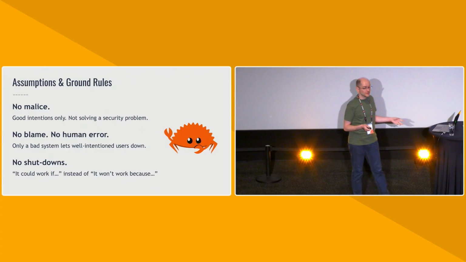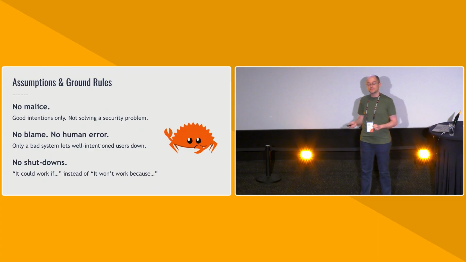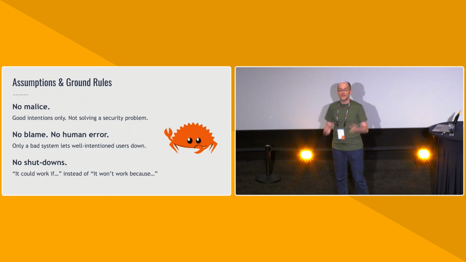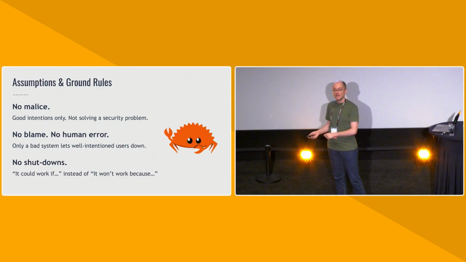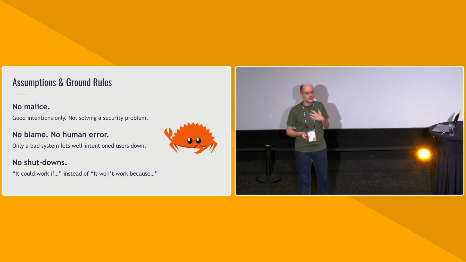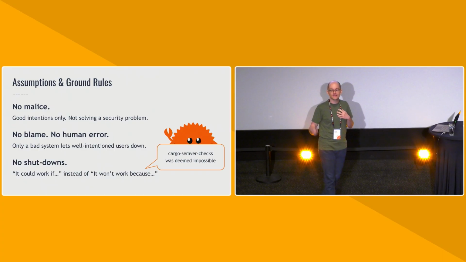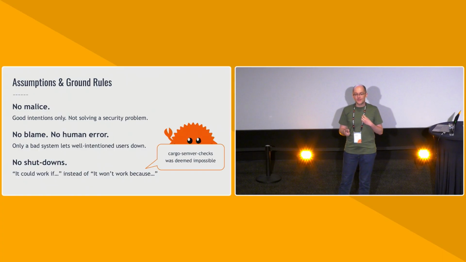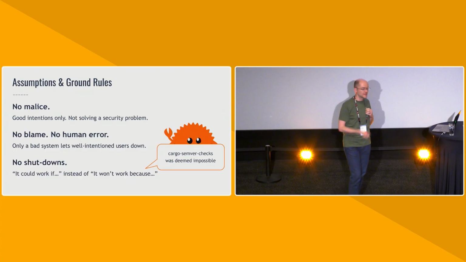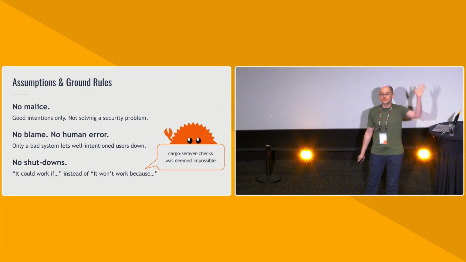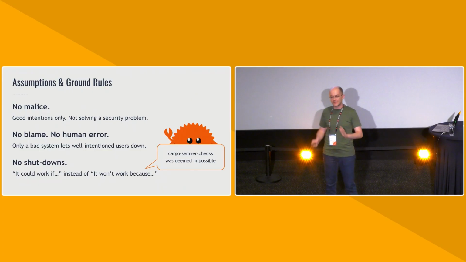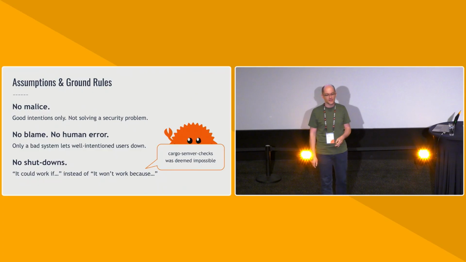And a bit of a meta point, we're going to say no shutdowns. So let's all adopt the mindset of, it could work if, not this will never work because. This is a very important and very personal rule to me, because when I was starting cargo SemVer checks, I was repeatedly told it will never work. I was told, we've tried this 3 or 4 times in the Rust ecosystem, and the project failed every single time. So here's a laundry list of features why this will never, ever work. So it's just not even worth trying. Like, let's just save you the time and tell you not to bother.